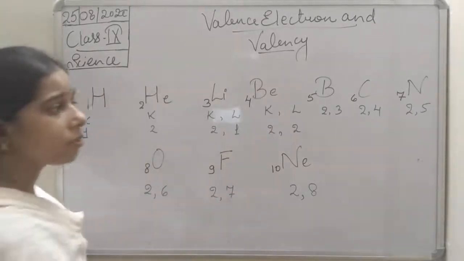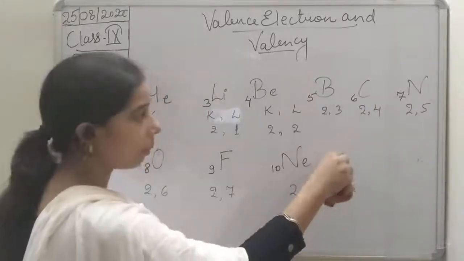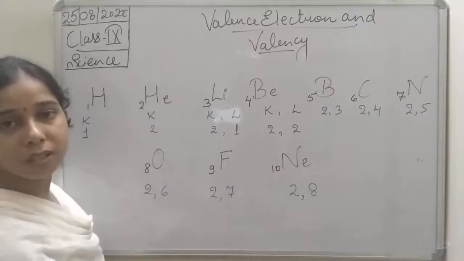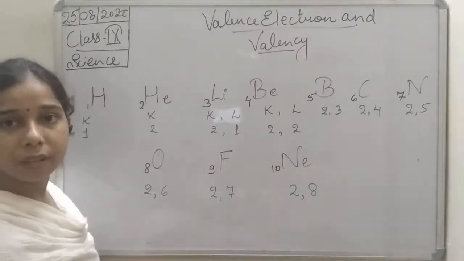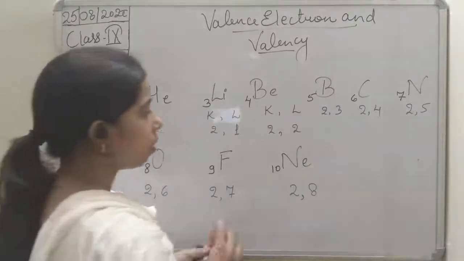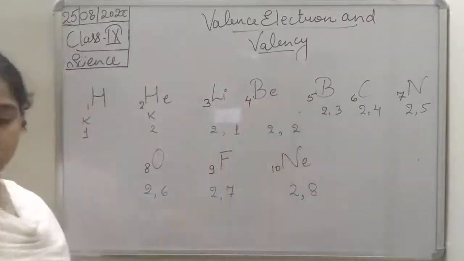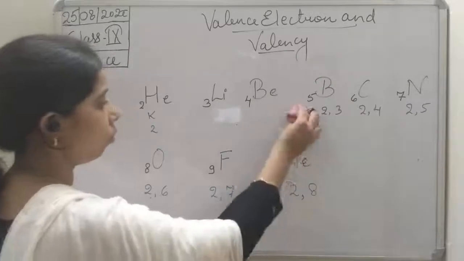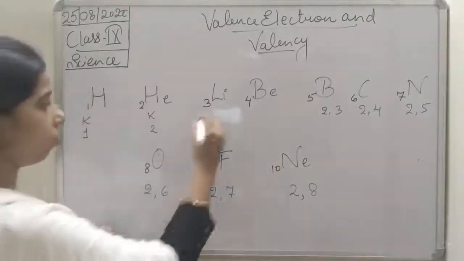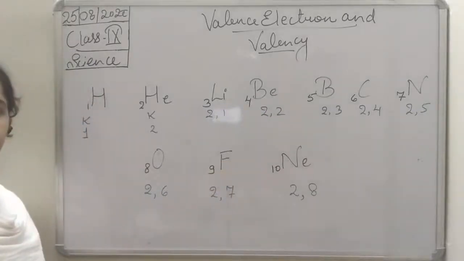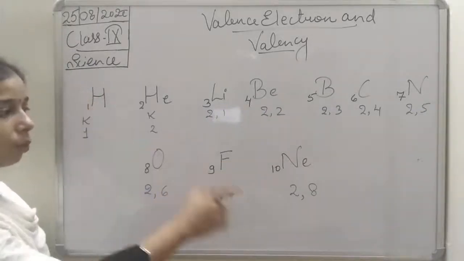If it is written 2, 3, don't get confused. Again I am telling you, 2, 3 means the first 2 electrons enter the K shell and the next electrons enter the L shell. So this is the electronic configuration of atomic numbers 1 to 10.